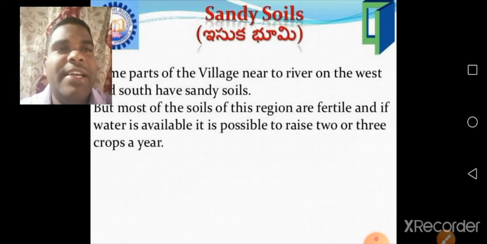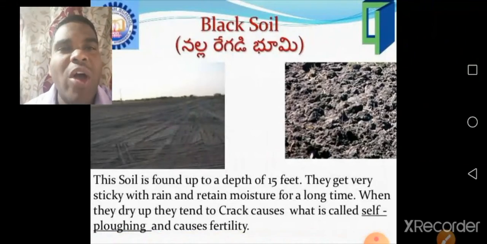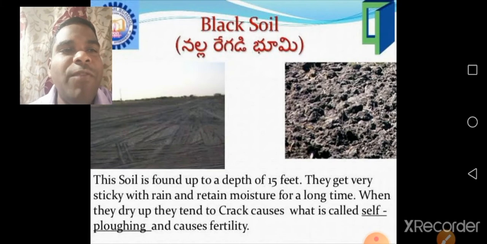Understand, children? See, black soil. The soil is found up to a depth of 15 feet.